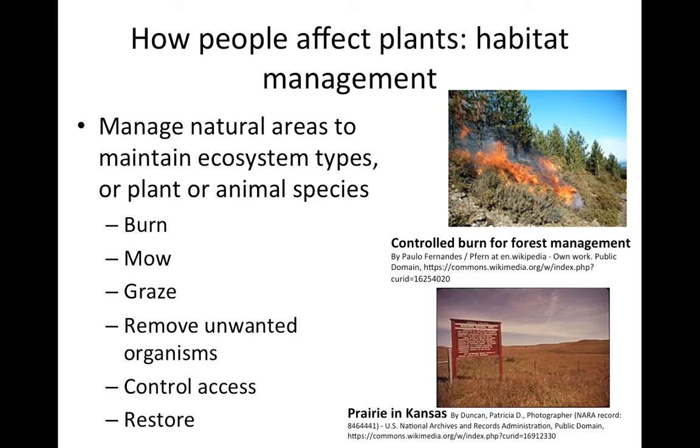And so we set some areas aside such that the plants can grow without damage. And then finally, we can restore areas. This typically involves bringing in seeds or sometimes bringing in plants to actually plant into an area to create an ecosystem or to reestablish a population in some area where it has been removed.